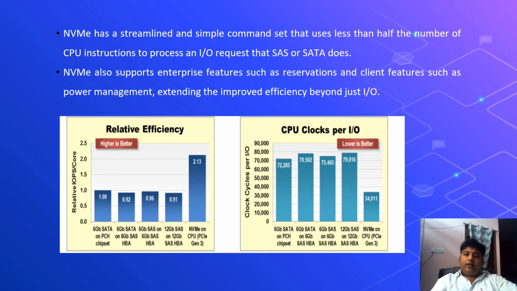Because of the streamlined and simple command set, the CPU instructions needed to process any IO request are reduced significantly, by half compared to SATA and SAS. Not only on the IOs, but the power management schemes and client features are also important for NVMe, which made it more effective as well.